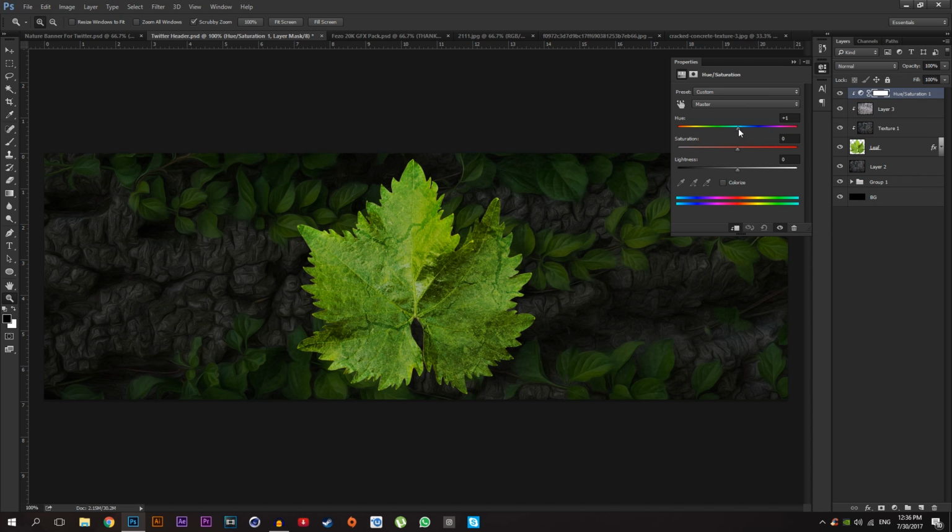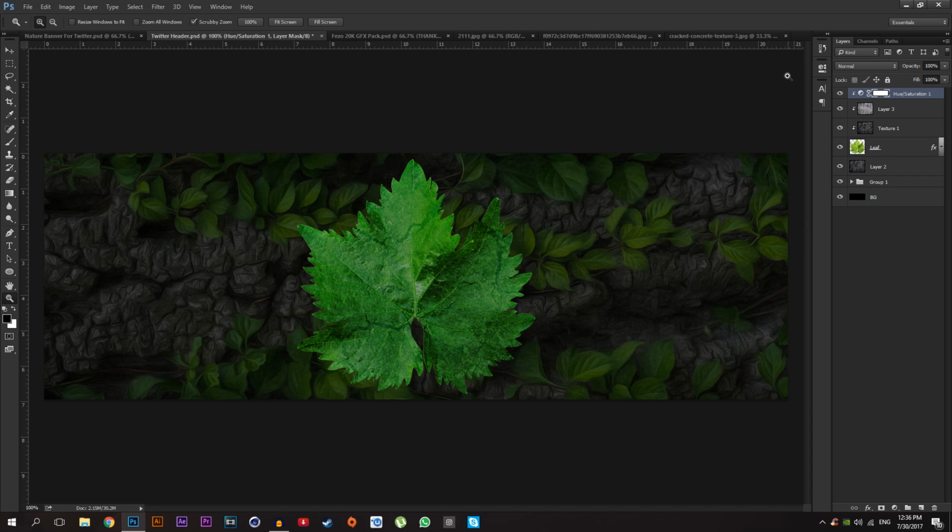I'm going to change the hue, you can change the color as you can see, but I need the green color. For that I'm going to 28, looks good, and saturation, let me see, -12, and lightness -12 works good.